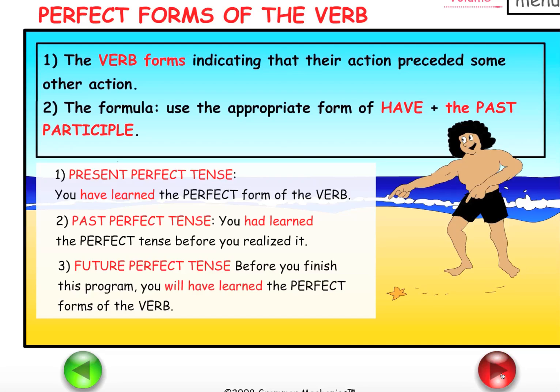Let's take a closer look at these. In each case, you are using a form of the verb have plus the past participle, learned. Present perfect tense, have learned. Past perfect tense, had learned. Future perfect tense, will have learned.